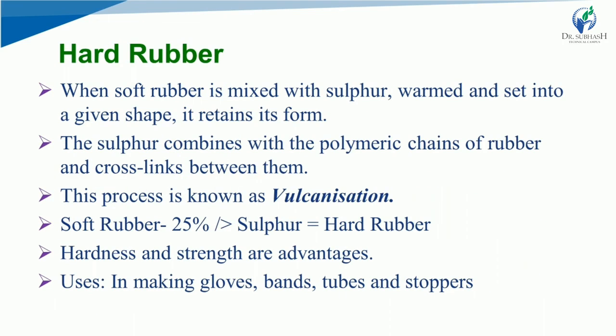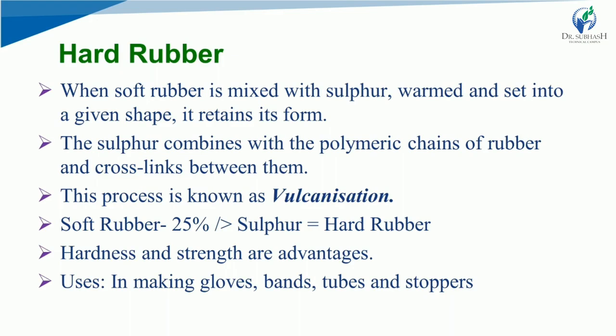Uses: it can be used as lining material for plants as it can bond easily to steel. Hard rubber. When soft rubber is mixed with sulfur, warmed and set into a given shape, it retains its form. The sulfur combines with the polymeric chains of rubber and cross links between them. This process is known as vulcanization. Hardness and strength are the advantages of hard rubber. Uses: making gloves, bands, tubes and stoppers. You might have seen in practical life that gloves are made up of hard rubber.